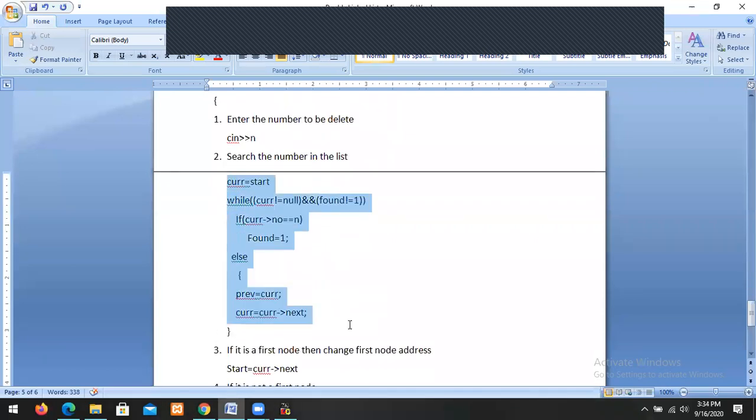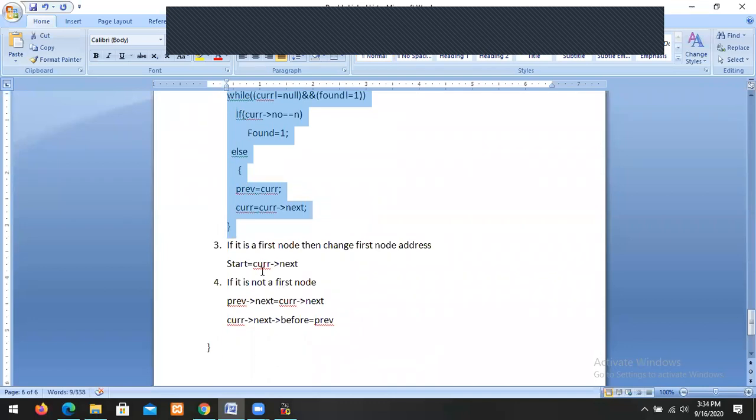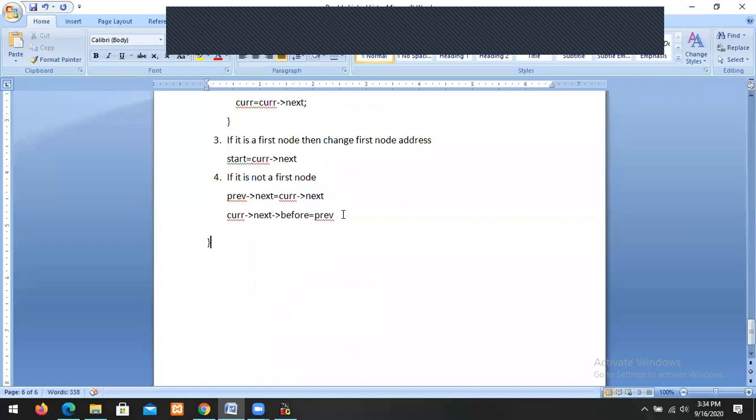So this is the module to delete. After that, we check if it is a first node or not. If it is a first node, you have to change the starting address. If it is not a first node, you have to delete the intermediate node.